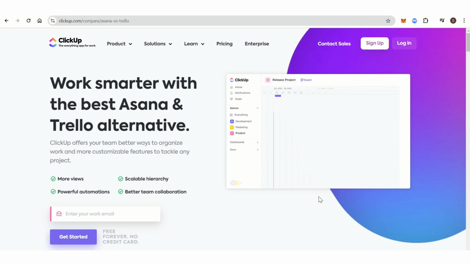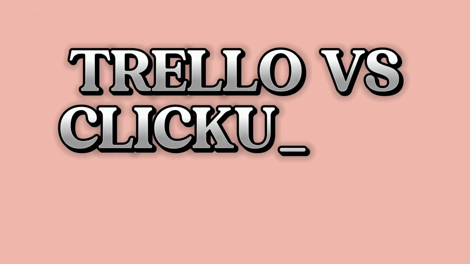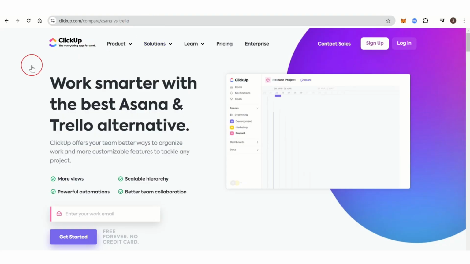In today's video, we will compare Trello versus ClickUp versus Asana. ClickUp has highly customizable task views including list, board, calendar and even time tracking views. While Asana includes list and board views and you can organize tasks with due dates, subtasks and attachments. And Trello uses a simple drag and drop board to manage tasks.